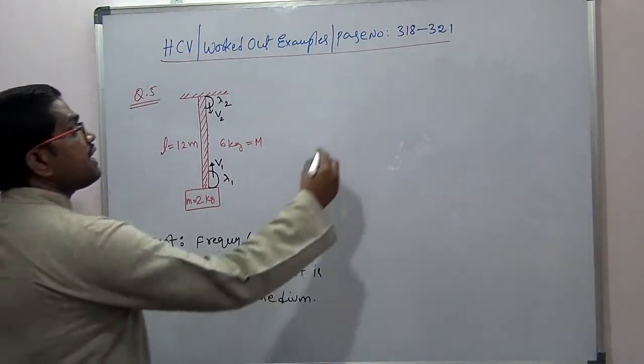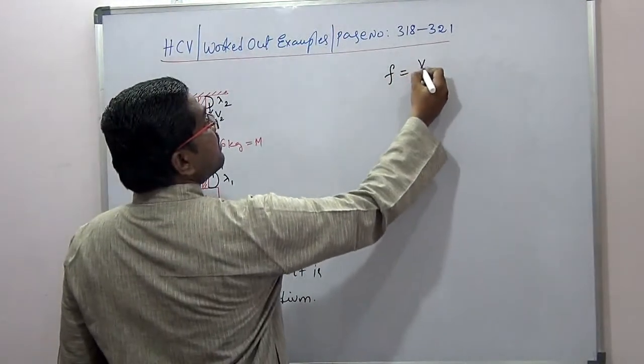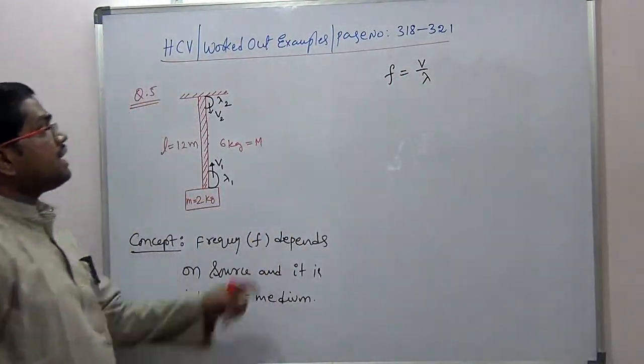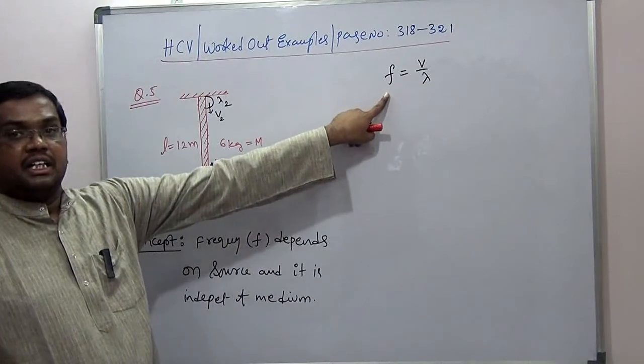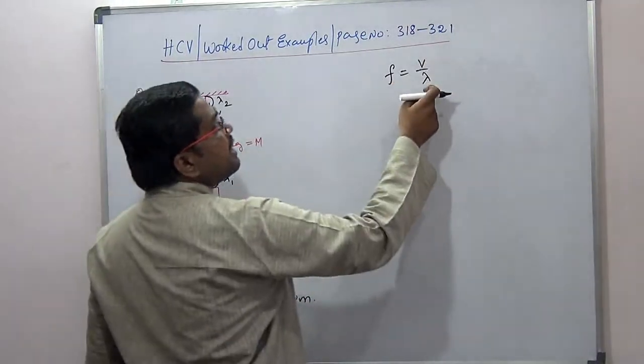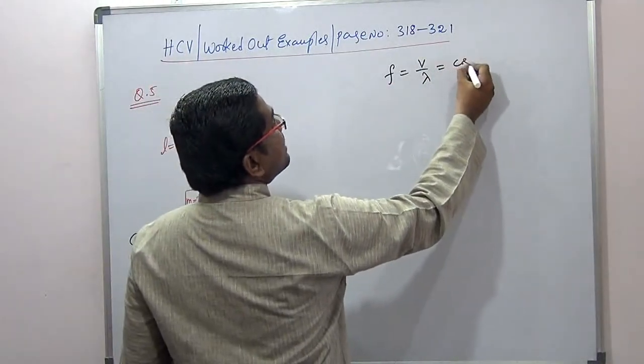Then we know that the frequency is equal to v by lambda. Since it is independent of the medium, it is the same everywhere. But v and lambda depend upon the medium. That means the frequency will be constant.